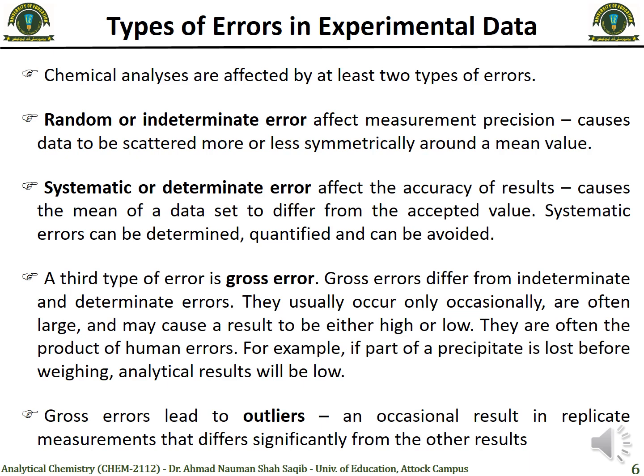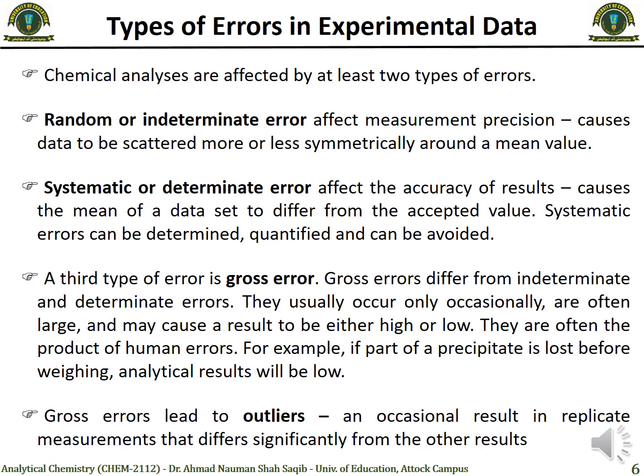So you perform an experiment five times, and all five values will be close to the accepted value, but they will be different from each other a little bit. So mostly it affects the precision of the result. Mostly the result remains accurate, but its precision is not that good, and these kinds of errors are really difficult to assess or remove.